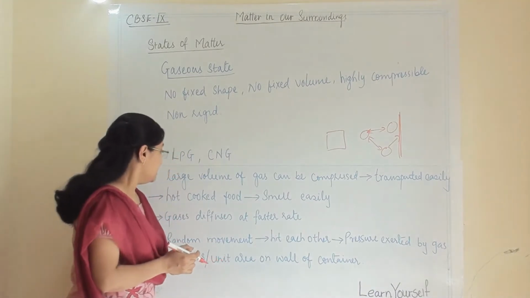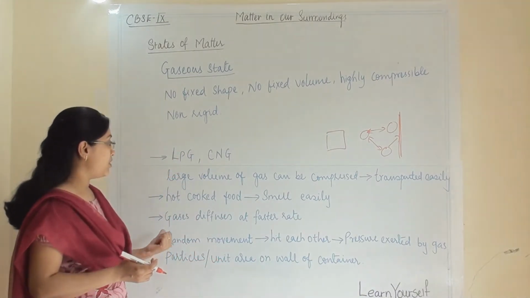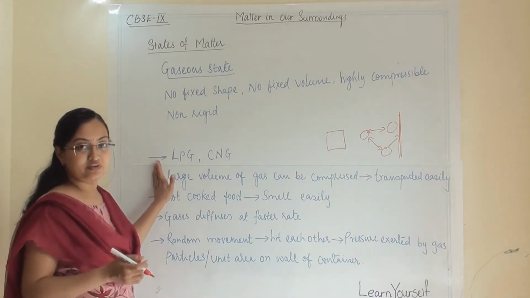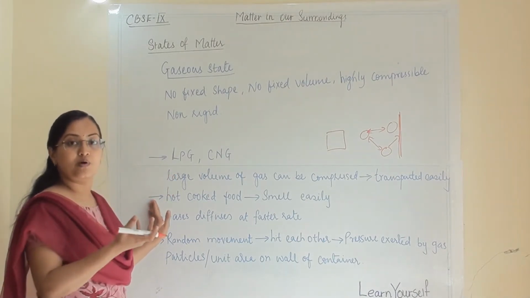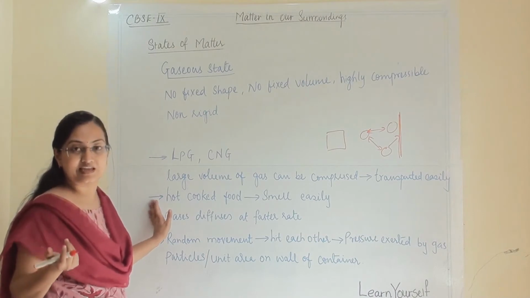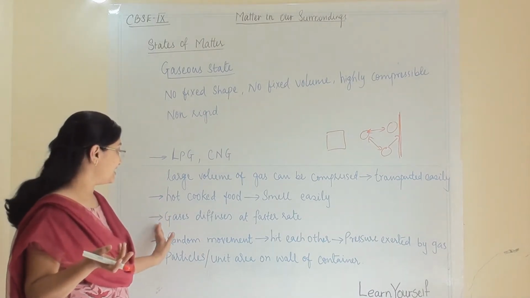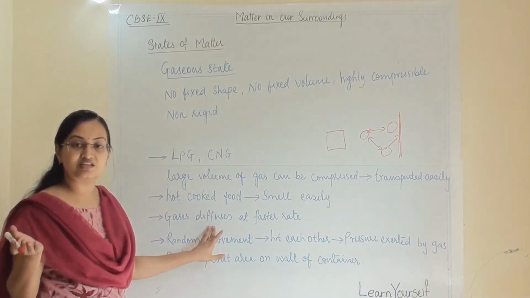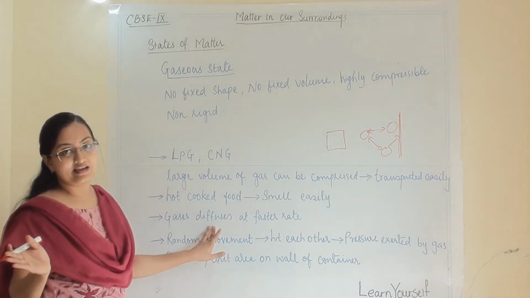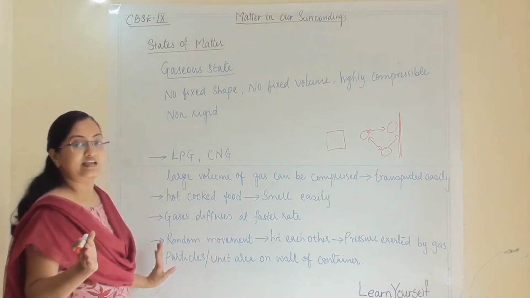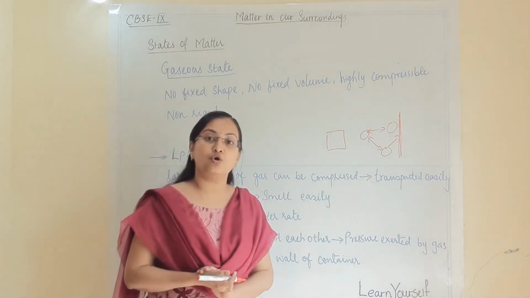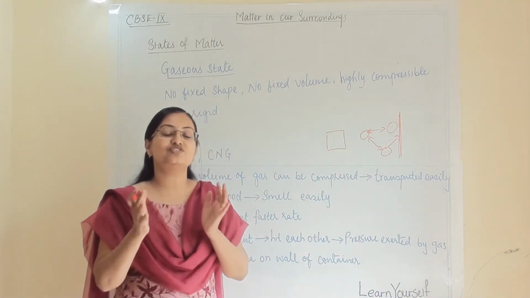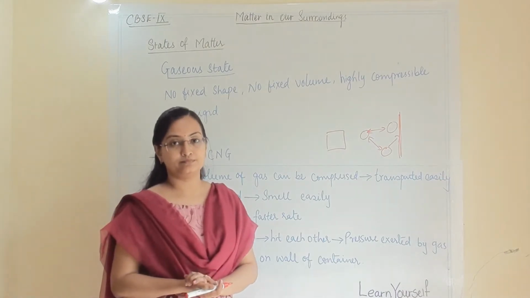So here the four points are important: a large volume of gas can be compressed; hot cooked food aroma can reach us within seconds or very easily; gases diffuse at a faster rate compared to solid and liquid; and they have random movement and also exert some pressure on the wall of the container in which you are filling them.